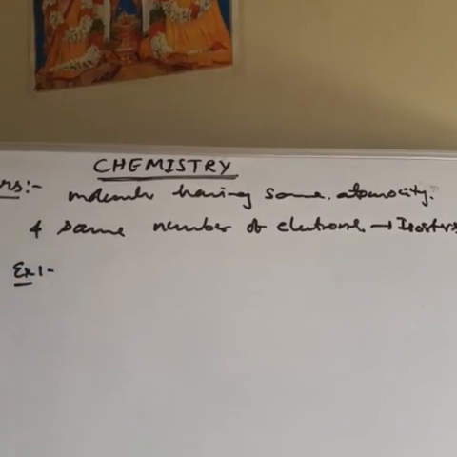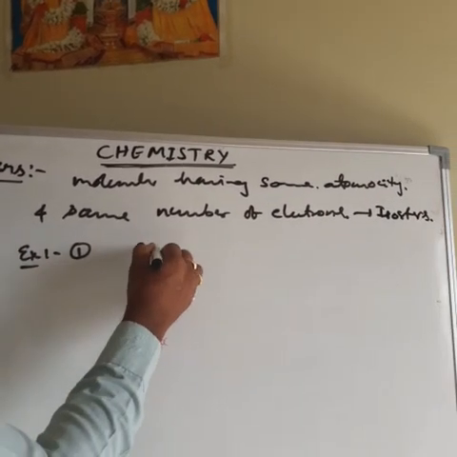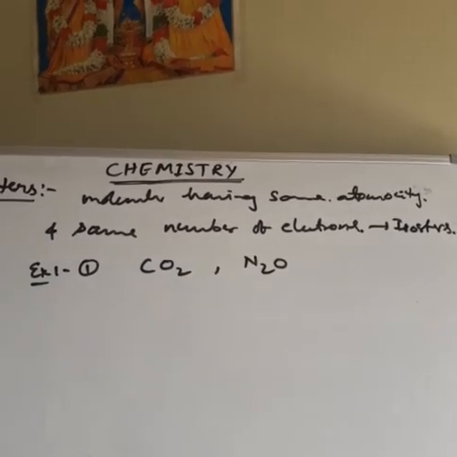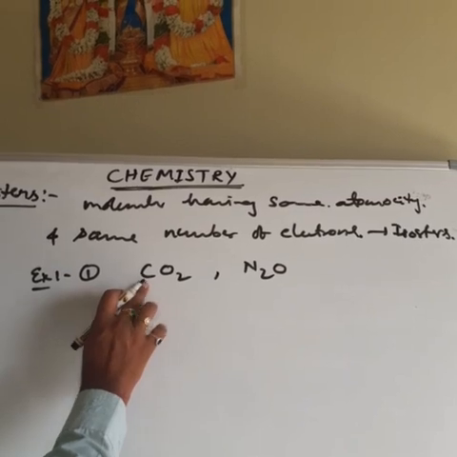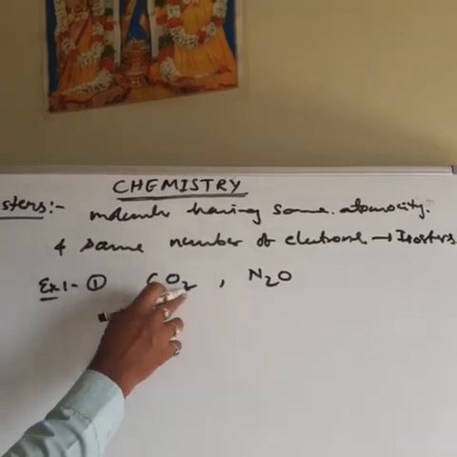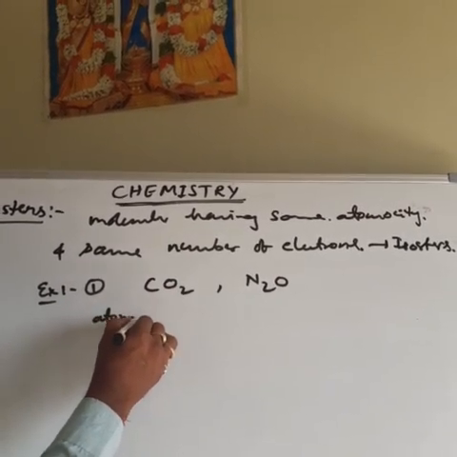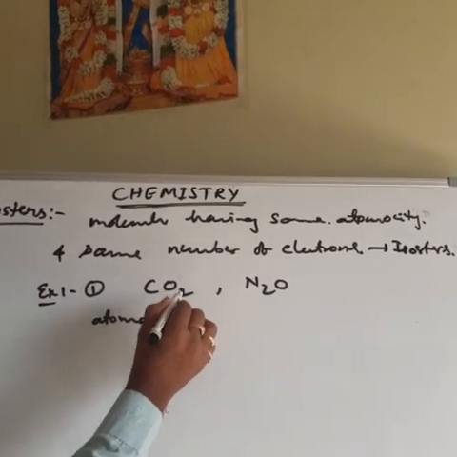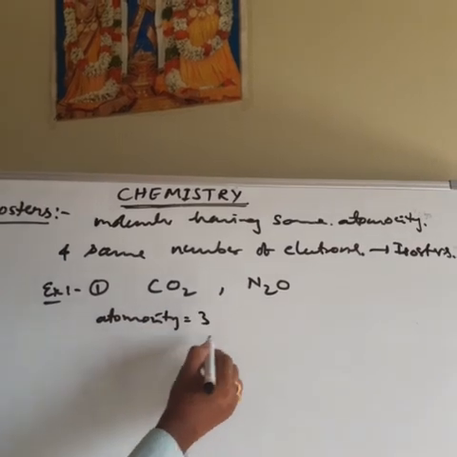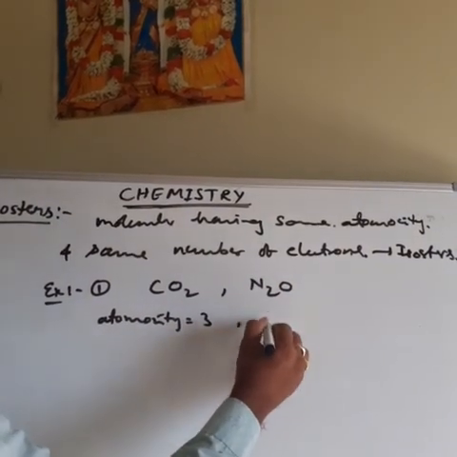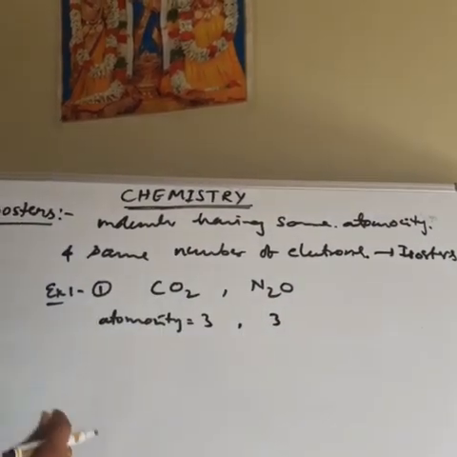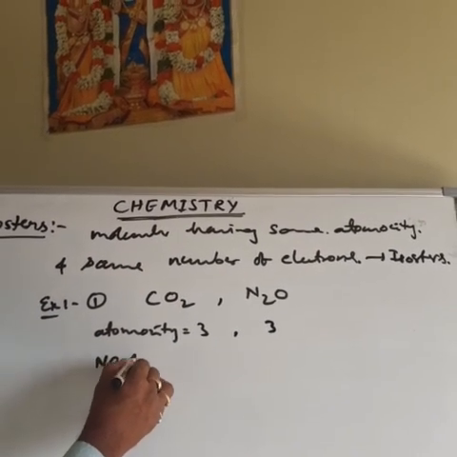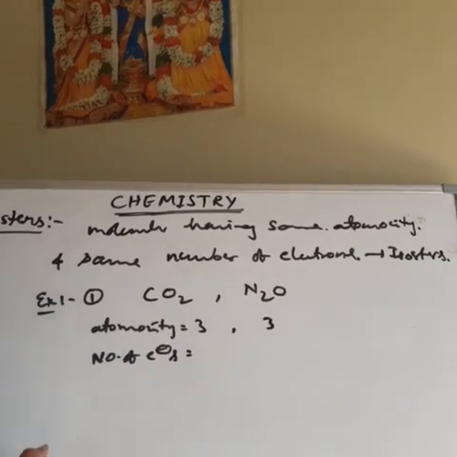Understood what I said? See here example 1: CO2 and N2O. Atomicity means the number of atoms in the molecule. Here 1 carbon, 2 oxygen atoms, 1 plus 2, 3 atoms. Here also 2 nitrogen, 1 oxygen atom, 2 plus 1, 3. So atomicity is 3. Next, the number of electrons.